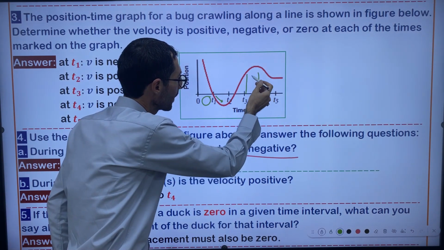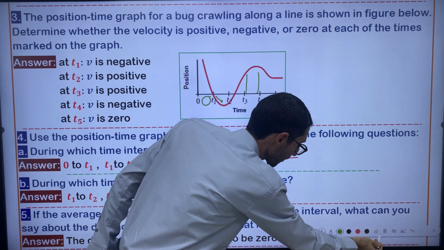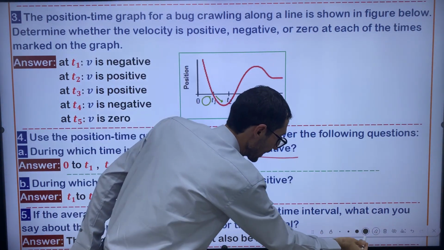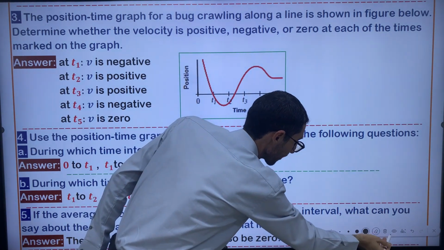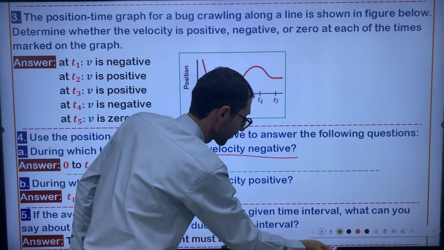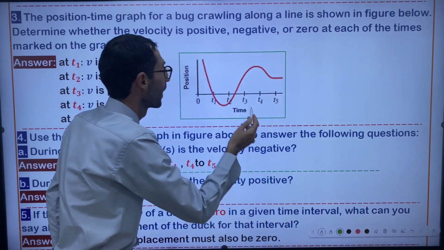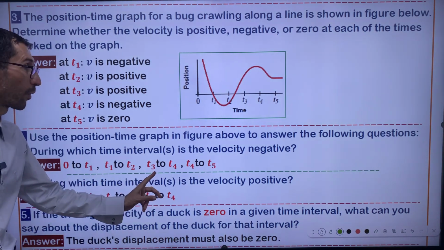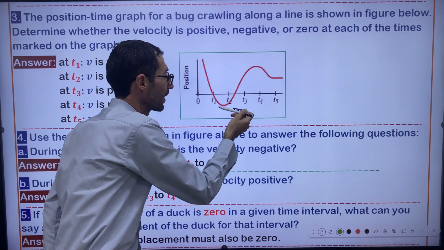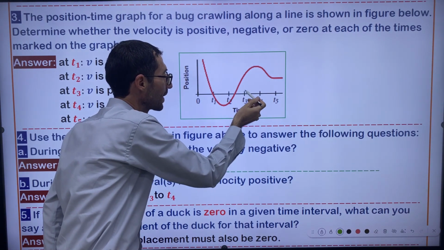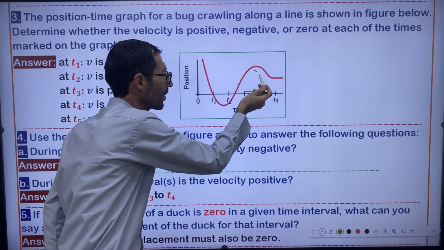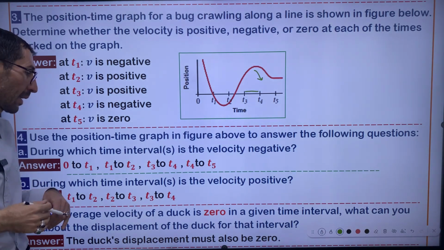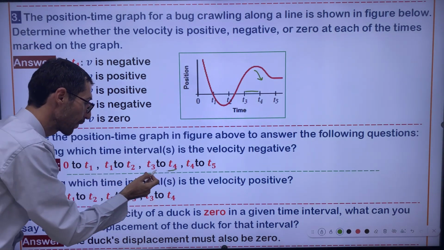Let me actually mark it for you exactly, right? From t3 to t4, this is t3 and this one is t4. You see that in this position exactly, the line or the curve is going down as well. That's why we have negative velocity as well.